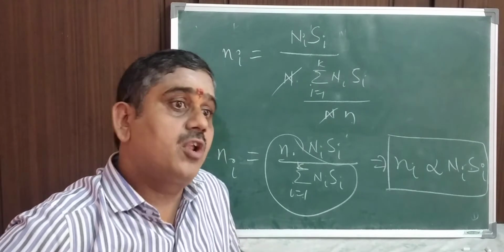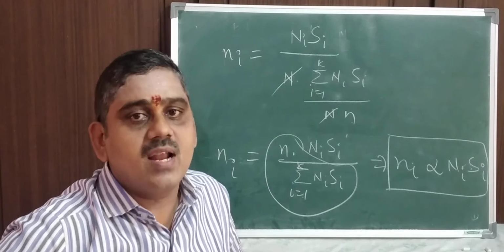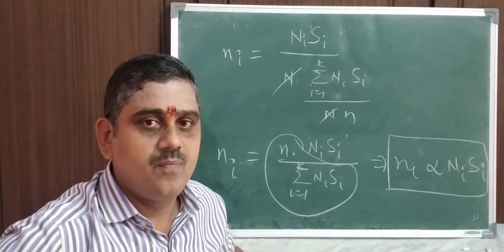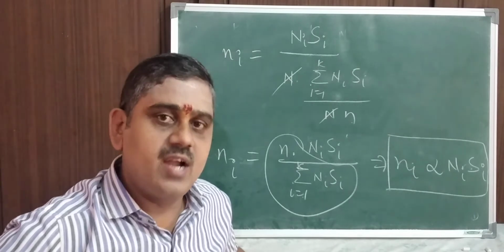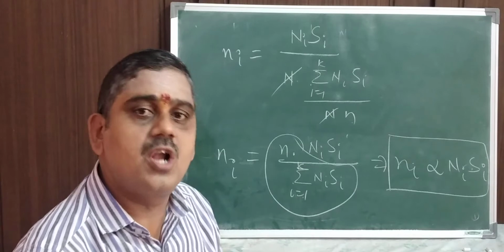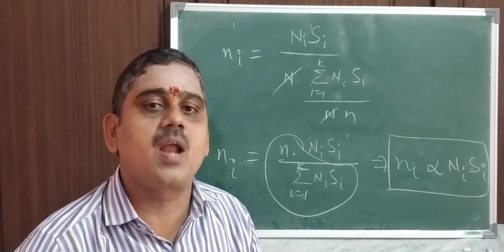So therefore, in the optimum allocation, the variance of y bar st is minimum for fixed sample size n, provided small ni is proportional to capital Ni Si.